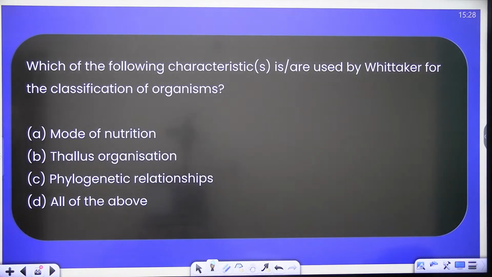Which of the following characteristics are used by Whittaker for the classification of the organism? So what should be the correct answer here?